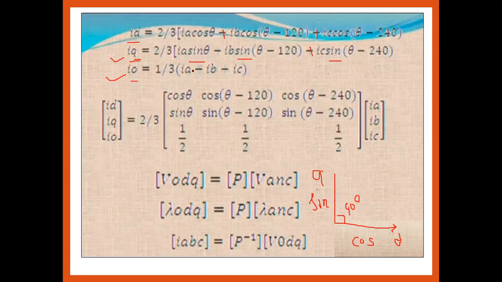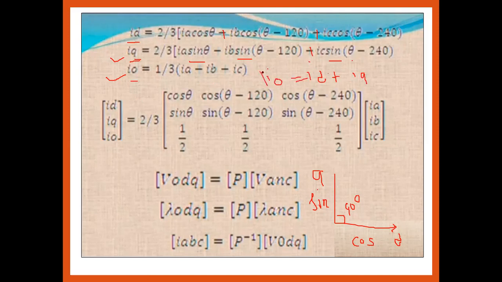That is a cos theta plus also the sin theta, because we all know that it is nothing but the ID plus IQ. It's nothing but the I0.